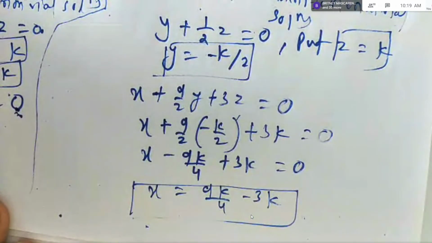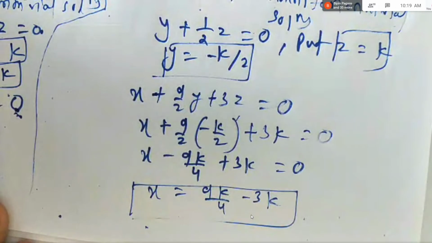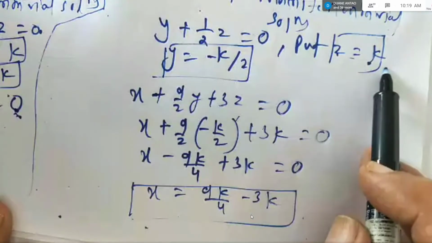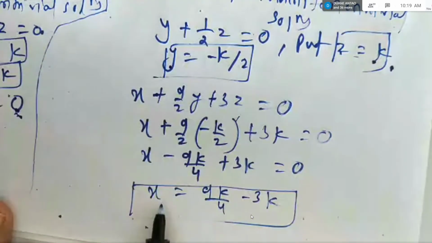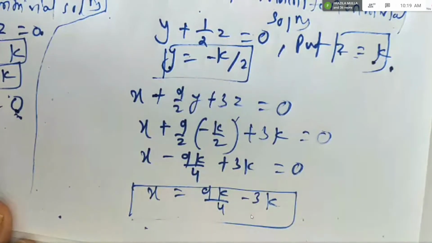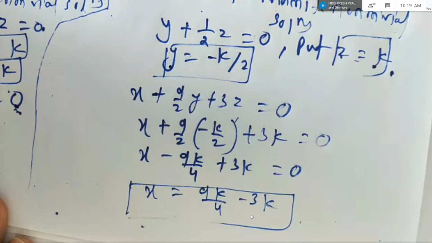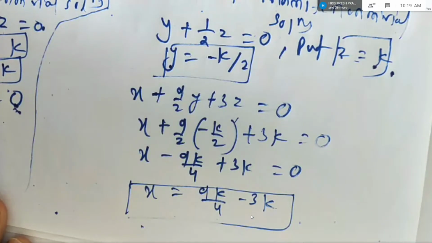Means you got infinite number of solutions, and one of the solutions is 0, 0, 0, students. As I told you, one of the solutions has to be the trivial solution, because if you put k equal to 0, your z will be 0, your y will be 0, and your x will also be 0. So when you say infinite non-trivial solutions, remember that one solution will always be the trivial solution. Okay, and here ends the problem.